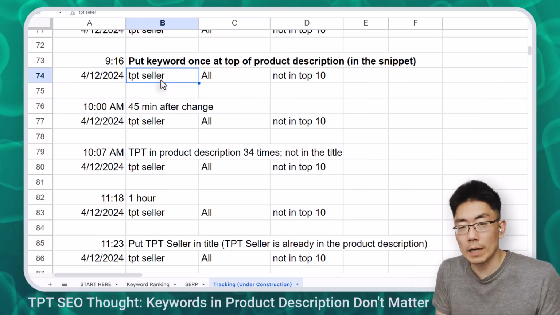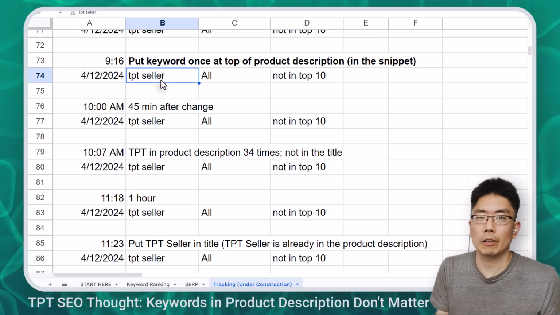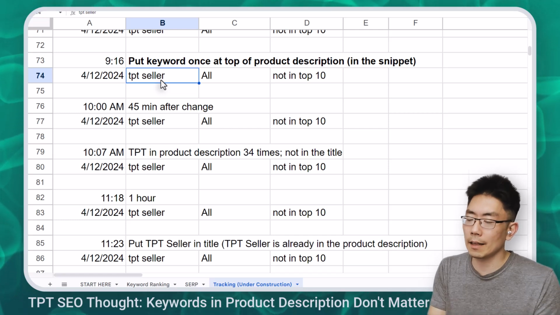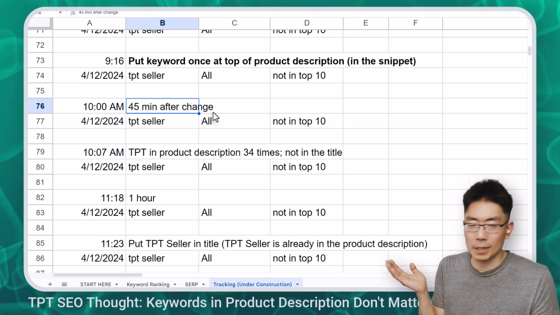I put the keyword once in the first sentence because I've seen that before. I had a resource in an earlier episode this week where the keyword was in the snippet, but not in the title, and I thought that might be the issue. But 45 minutes after the change, I wasn't in the top 10.